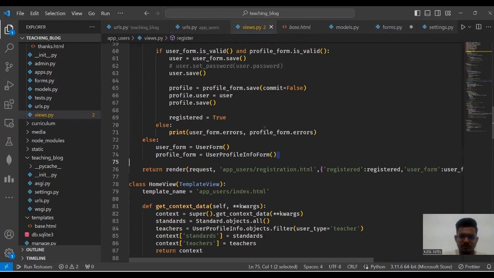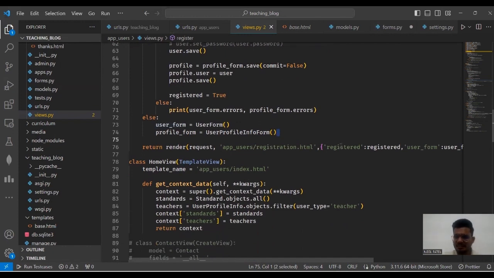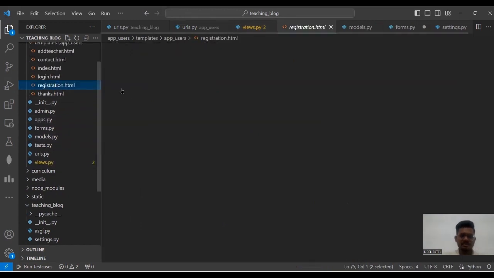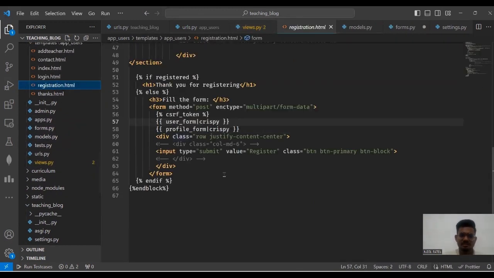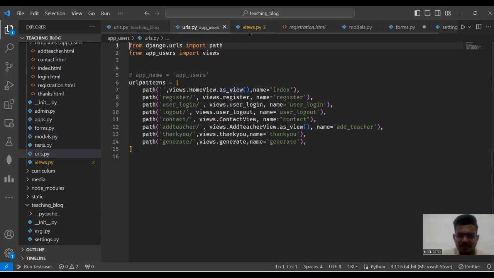So in the views.py file, after creating two objects of the form, we render these two forms into our registration.html file. In the registration.html file, as you can see, are our two forms. Then after, the third URL is user underscore login. This is for login purpose. So the name is user login.